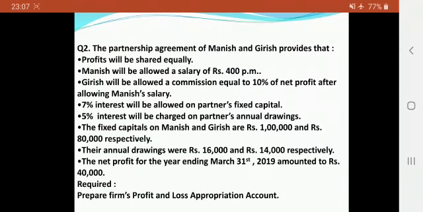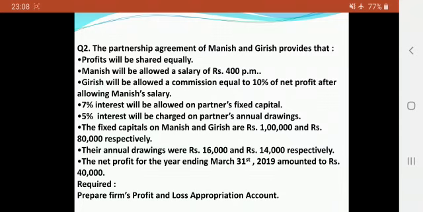As I told you, we will be adding one more illustration so that you can very comfortably solve all the questions in the assignment which I am going to give to you as weekend assignment. Now, this is question 2 where we are preparing the profit and loss appropriation account. Let's read the question very carefully.